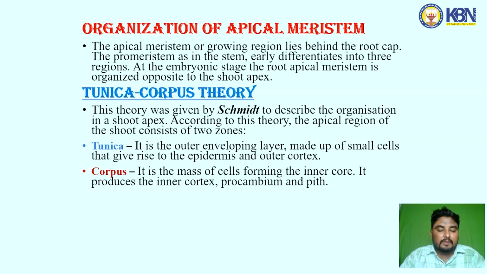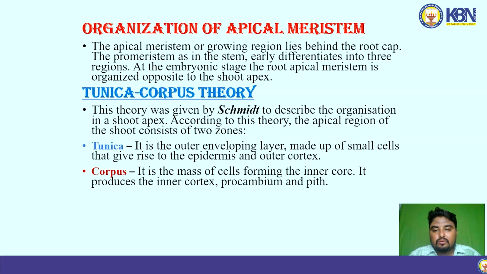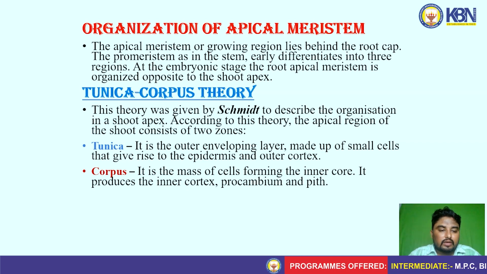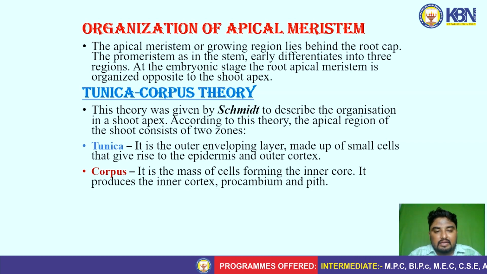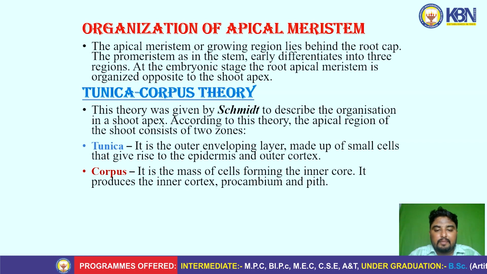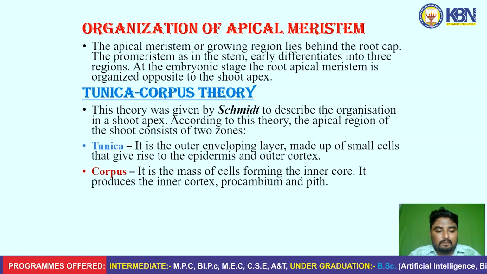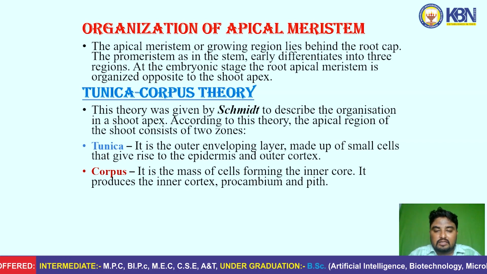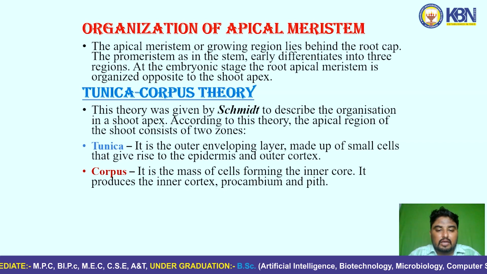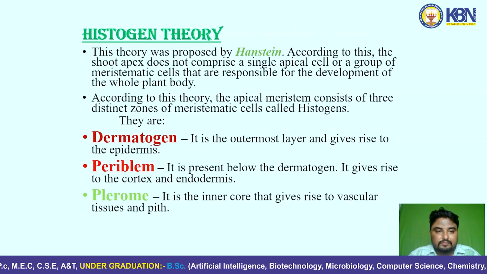Tunica-corpus theory. This theory was given by Schmidt to describe the organization in the shoot apex. According to this theory, the apical region of the shoot consists of two zones, tunica and corpus. Tunica is the outer enveloping layer made up of small cells that give rise to the epidermis and outer cortex. The corpus is the mass of cells forming the inner core, which produces the inner cortex, procambium and pith.